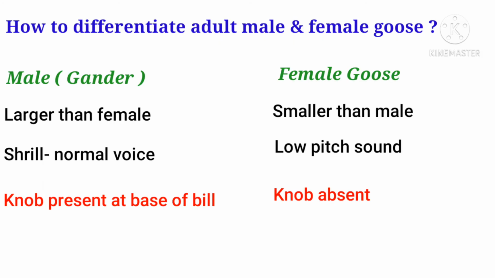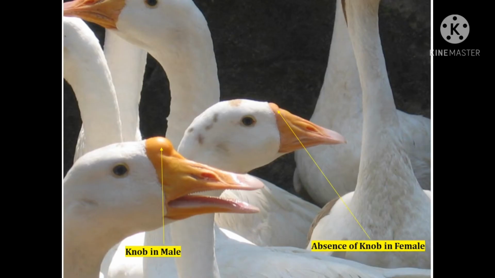So next we will see how to differentiate between the adult male and female goose. Male goose is called as gander. It is larger in body size as compared to female. You can easily identify adult male and female goose by the presence or absence of knob at the base of the bill region. The male bird can produce a sound called as shrill, and the female produces low pitch type of sound. So in this picture you can see the presence of knob in case of male, and there is absence of knob in female. So by seeing the presence or absence of knob, you can easily identify the sex difference between the adult male and female geese.